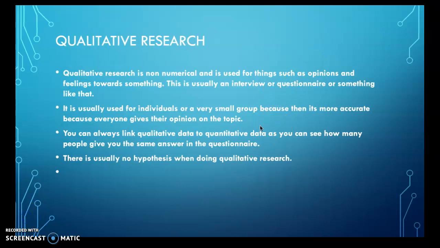Advantages are things such as this data gives you a better understanding of a topic because the questionnaires are designed to find a specific answer or what the researcher is trying to find out. It gives the researcher a chance to explore the topic in more depth and can therefore gather more details. The research is more flexible and the researcher can respond to the answer in a different manner.